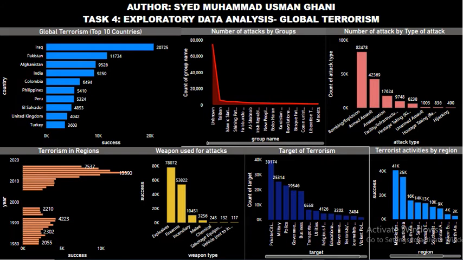In this task, I have performed data analysis on the global terrorism dataset. Before these visualizations, I have cleaned the dataset. First of all, I cleaned all the null values and then I removed all the unknown entries from the dataset. I removed all the unknown entries from all the columns except one column, that was G name or group name.